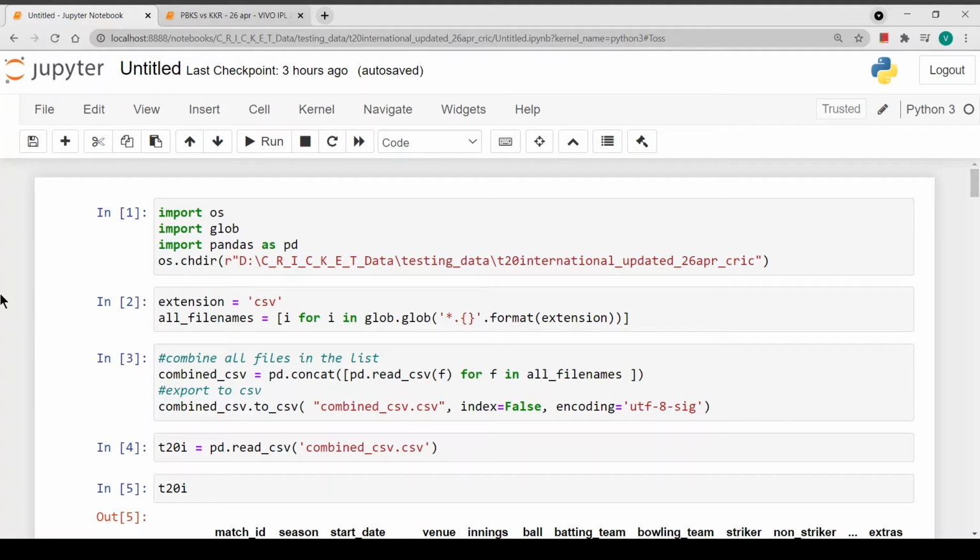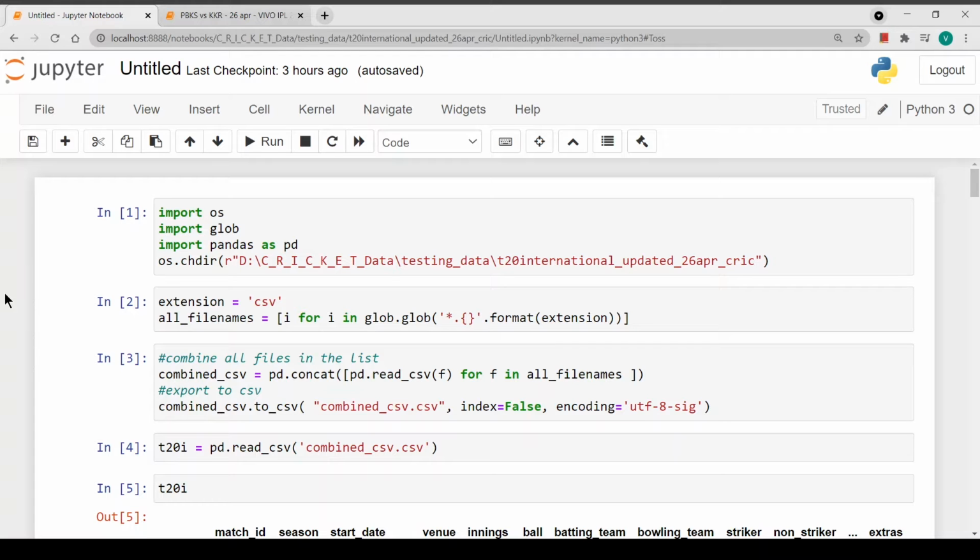So today we'll be looking at some of the stats which are compiled for today's match between Punjab Kings and Kolkata Knight Riders. This is the match which is going to be played at Narendra Modi Stadium, Ahmedabad. We do not have much data for this ground available because it is a newly built stadium, and I think the pitch is also laid newly.